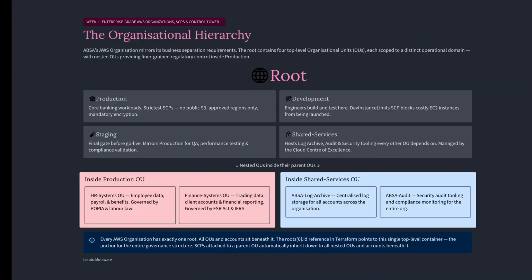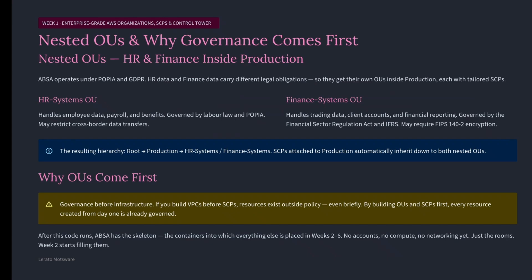Now look at the hierarchy. Every AWS organization has exactly one root. All OUs and accounts sit beneath it. Inside production, we nest two more OUs: HR systems and finance systems. Why? Because HR data and finance data carry different legal obligations. POPIA, labor law, the Financial Sector Regulation Act, IFRS, International Financial Reporting Standards. Each gets its own OU. Each can have its own SCPs.